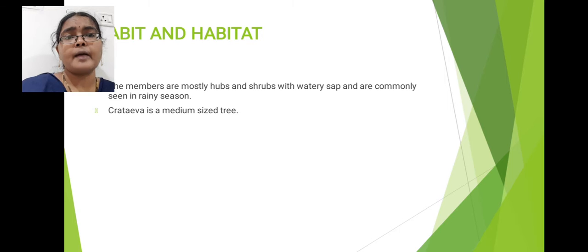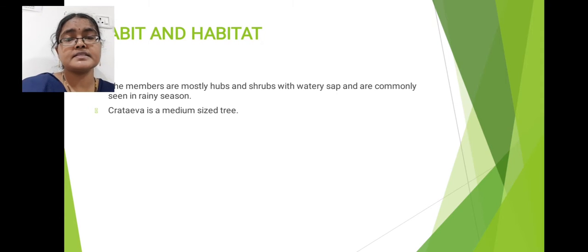Now coming to habit and habitat of this Caparidaceae family. Habit means what kind of plants these are, that means herbs, shrubs or trees. Most of the Caparidaceae family members are herbs and shrubs. Rarely trees are present, medium sized trees. An example of a medium sized tree which belongs to Caparidaceae family is Crateva.